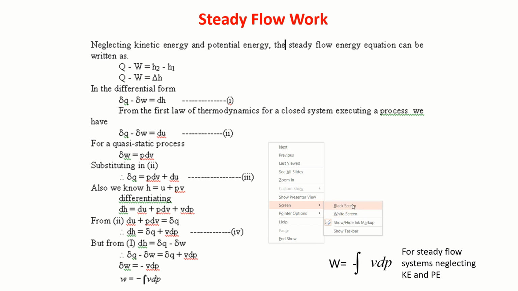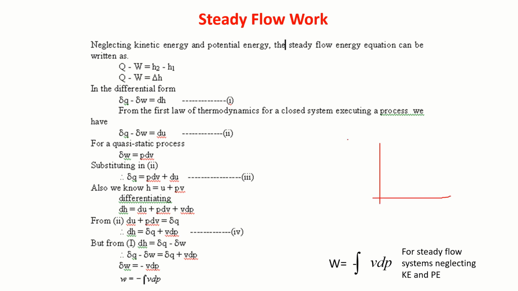Please know that for a closed system, we draw the PV diagram. Suppose a system executes a process, then the area under that curve is the PdV work.